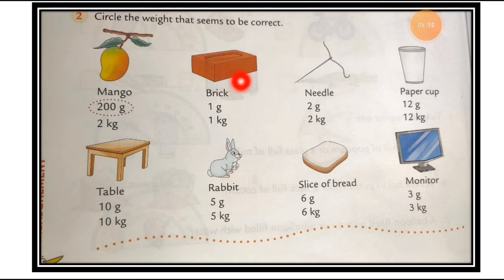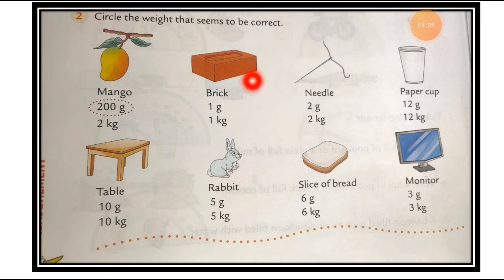Now here is a brick. You all know the use of a brick. Here the picture of the brick is also given. We use bricks for making houses, right? For making a house or building, any type of building, a school building, a bank building, a hospital or whatever, we use bricks to make buildings or houses.